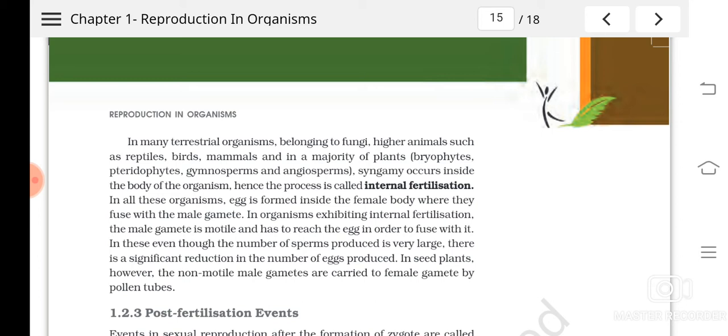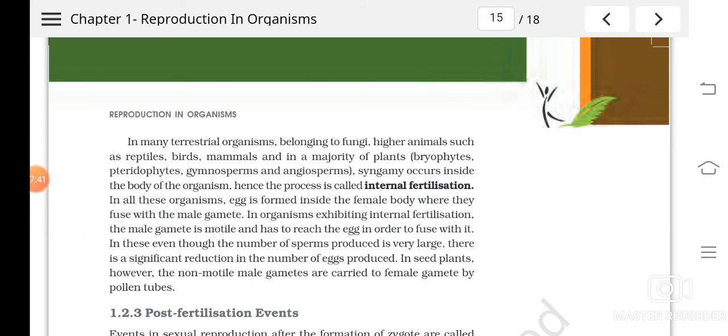Okay, in seed plants like angiosperms and gymnosperms, you can see the non-motile male gametes are carried to the female gamete by pollen tube. You remember pollen grains are what? The microspores. They reach the stigma, and from there what will happen? They grow through the pollen tube, and while doing so they produce what? Gametes. So the gametes are non-motile and they are carried to the female gamete by pollen tubes. Is it clear?